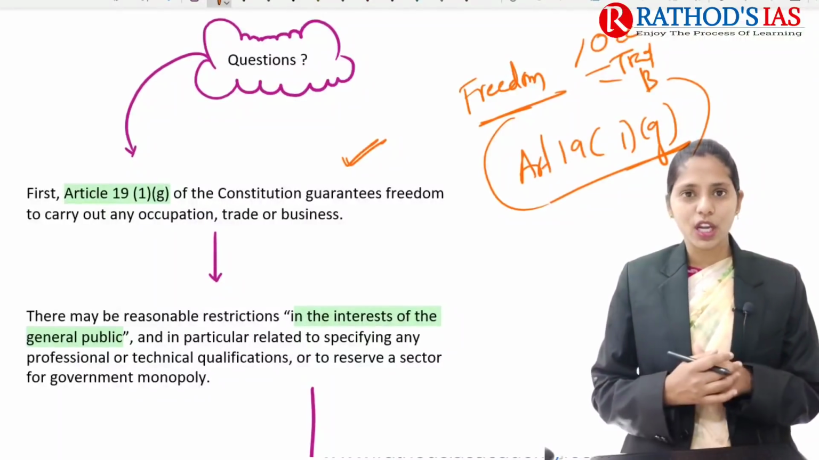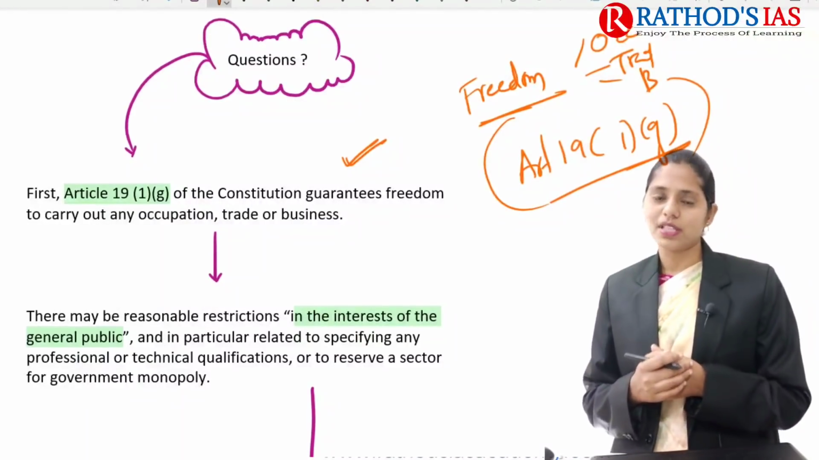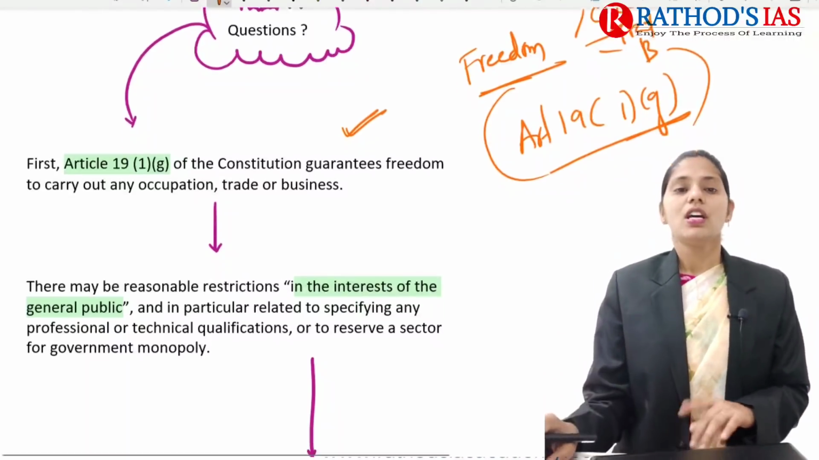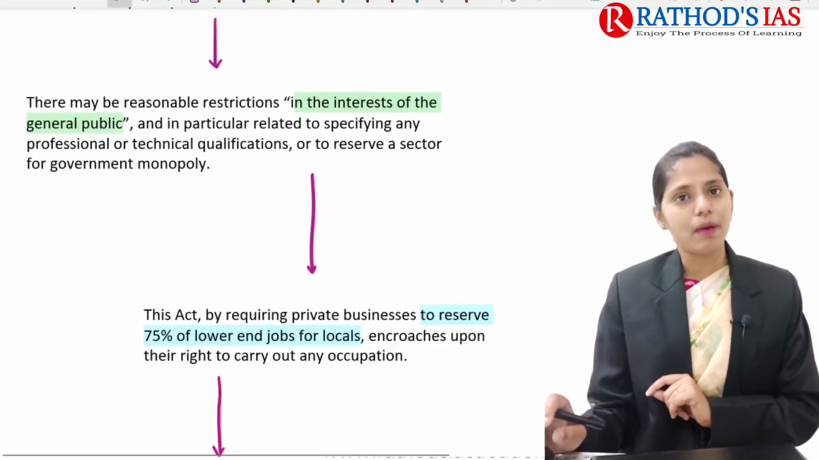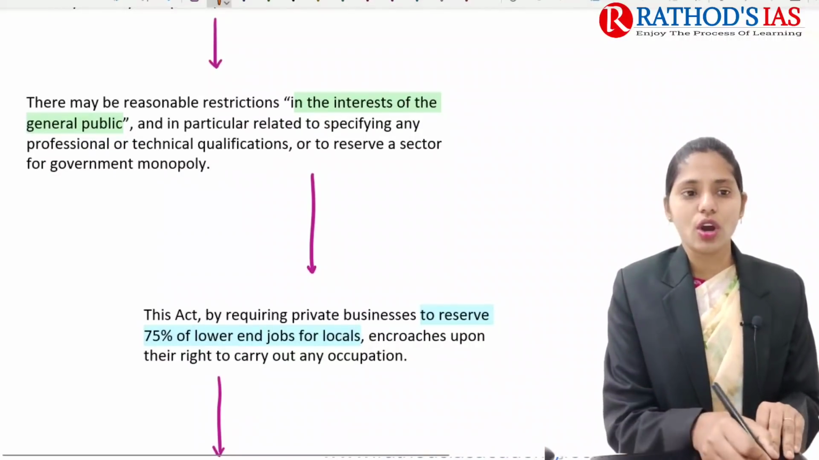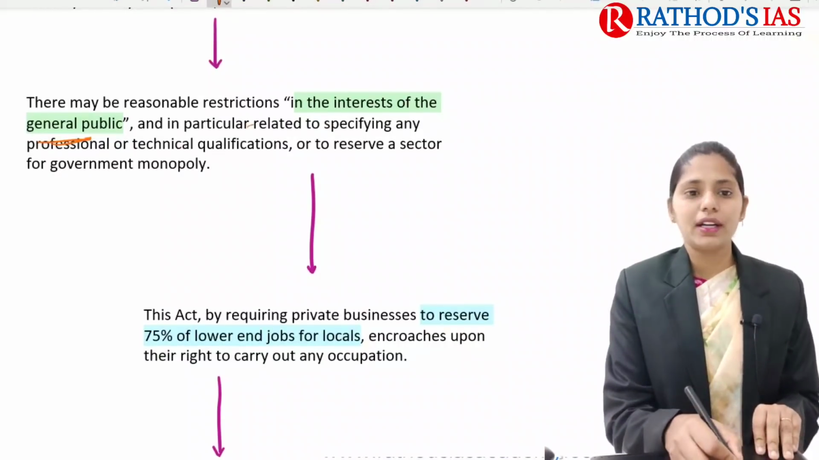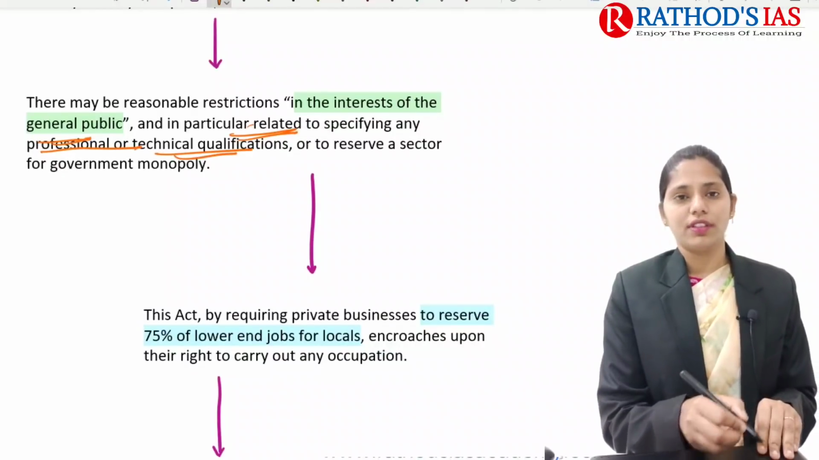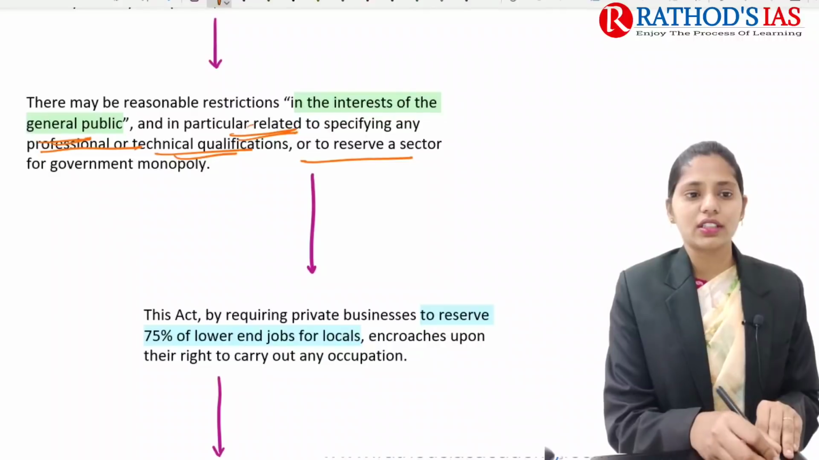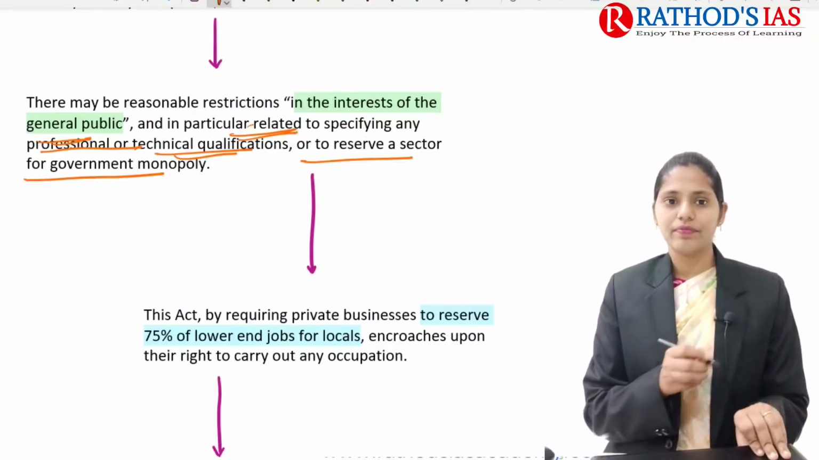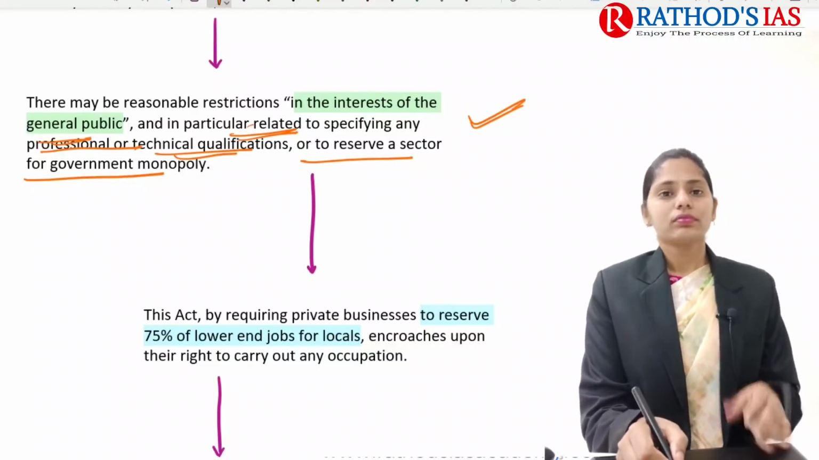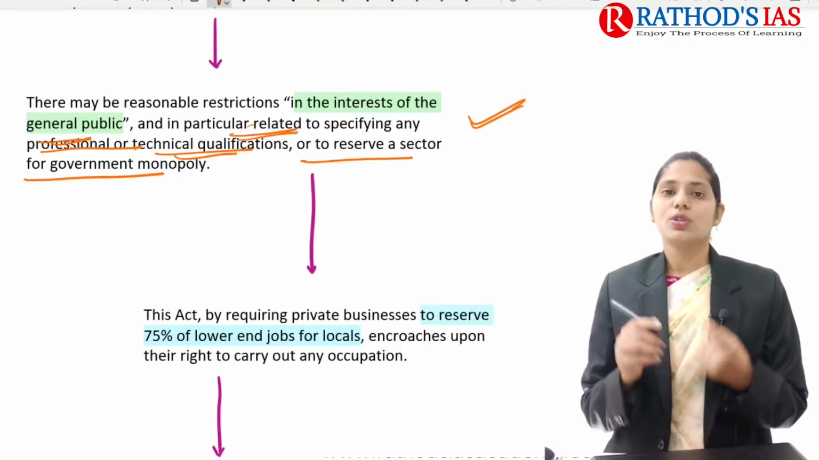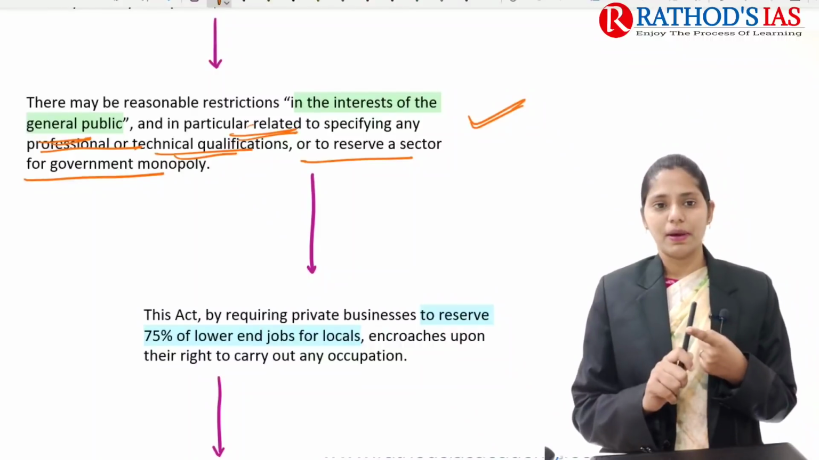But is this an absolute right? No, it is not at all absolute. Some reasonable restrictions can be imposed, right? Imposed based on the interest of the general public, and in particular relating to specifying professional or technical qualifications, or to reserve a sector for government monopoly. So this article also has some reasonable restrictions, based on the interest of the general public.